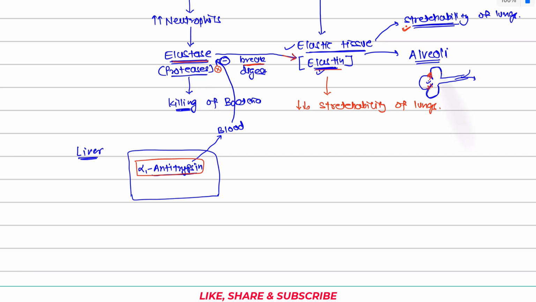So what will happen? Our alveoli will now start looking like this, right? Because its wall becomes weak and the interalveolar septa will be broken down. So instead of small air cavities like these, it will now have a large air cavity, right? And in this large air cavity, what will happen?